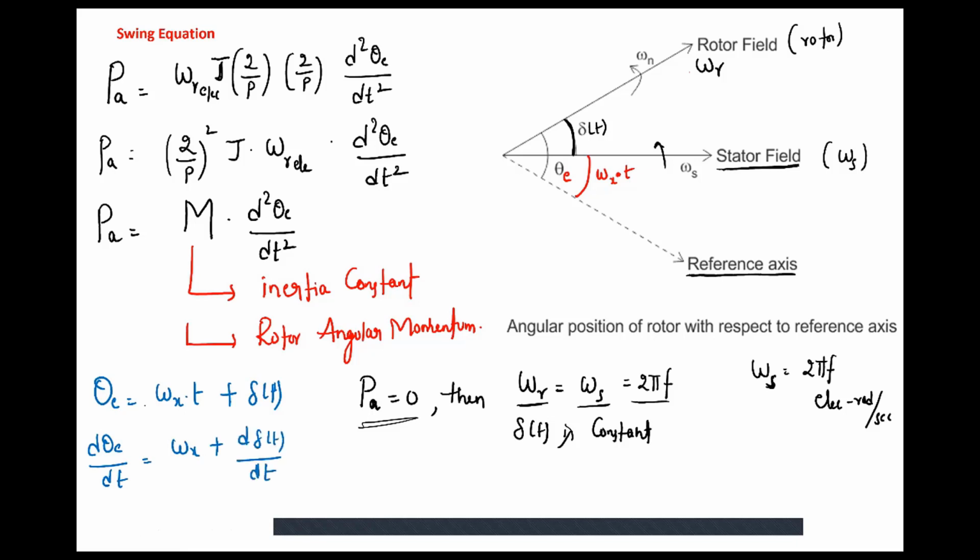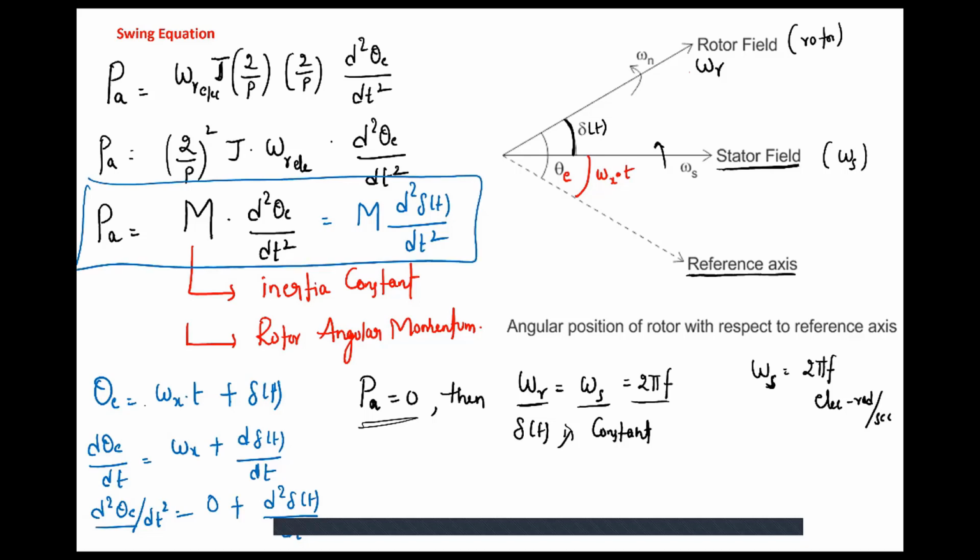If you differentiate twice, d squared theta e by dt squared, you are going to get omega x is a constant, so 0, plus d squared delta of t by dt squared. So if you substitute here, you are going to get what? d squared theta e by dt squared is equal to d squared delta of t by dt squared, which implies your swing equation will become M into d squared delta of t by dt squared. So this is the swing equation.